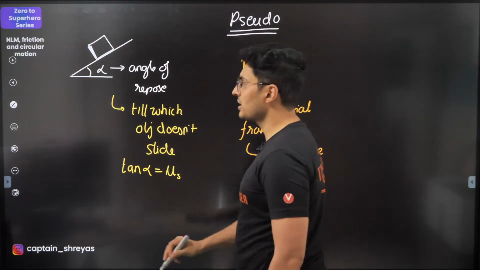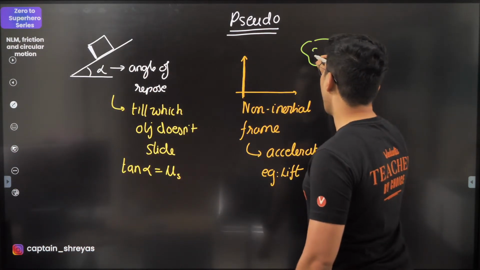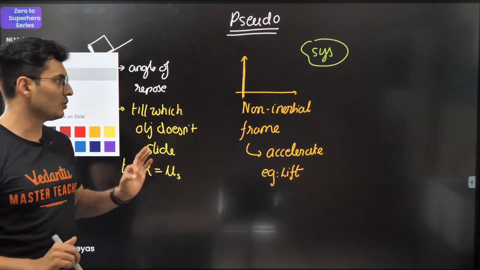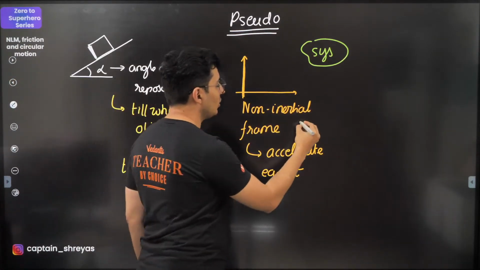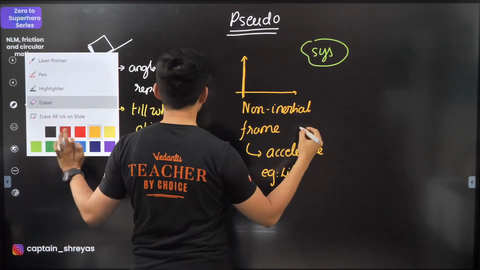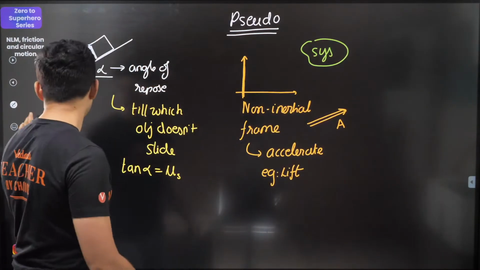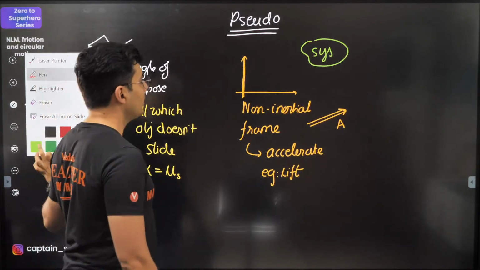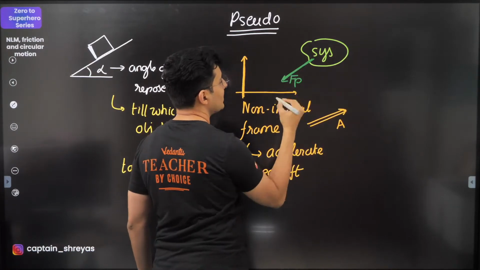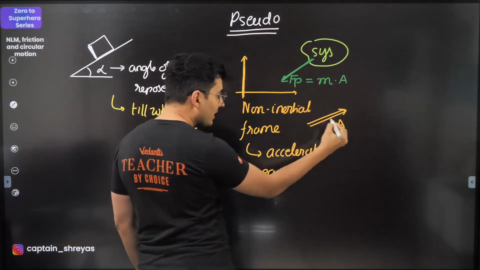Whenever you have a non-inertial frame of reference and you are looking at some object or some system, keep this in mind, you have to apply something called the pseudo force. If the non-inertial frame is accelerating this way, then on the system you should show a pseudo force exactly opposite, which will have a magnitude of mass of that system into acceleration of that frame.